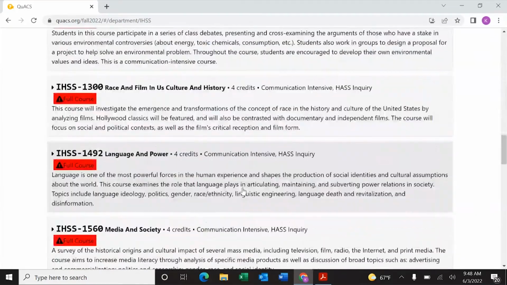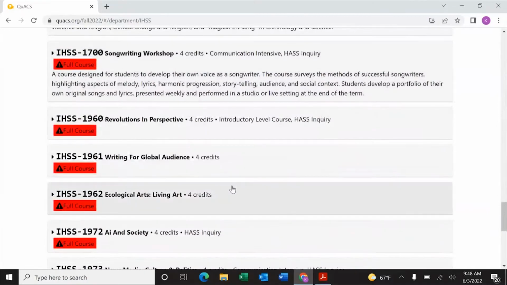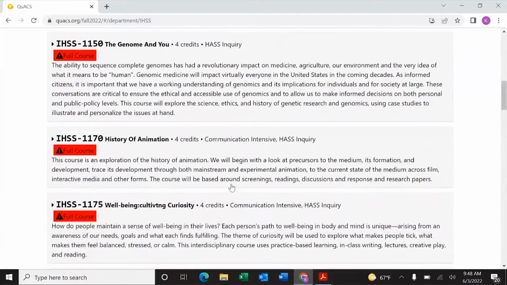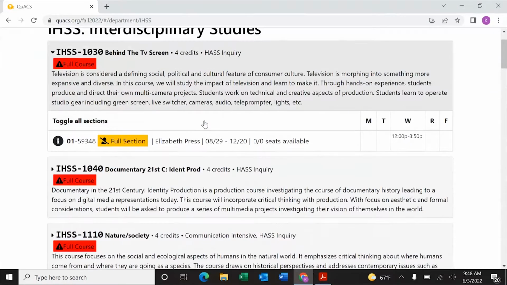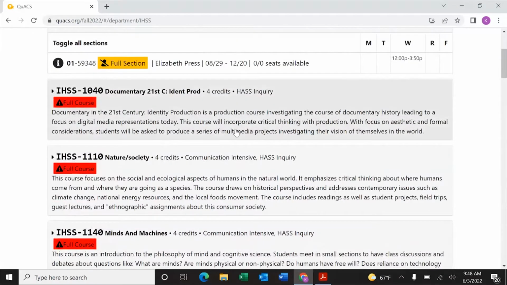Now, another thing that's nice about QUACS is it'll detail the time of each course and it'll tell you the professor. But you'll also see here that it details what the course is about in most instances. If it's a new course, it might not have that course description, but this is a good way to become associated and acclimated to these courses to see if it's something that you think you might want to take.